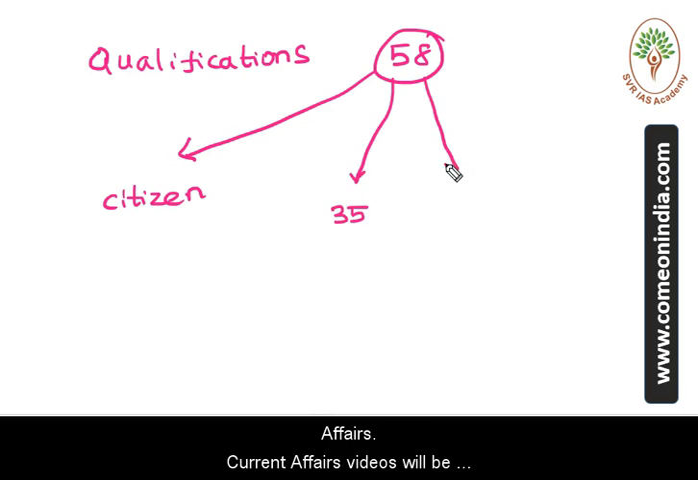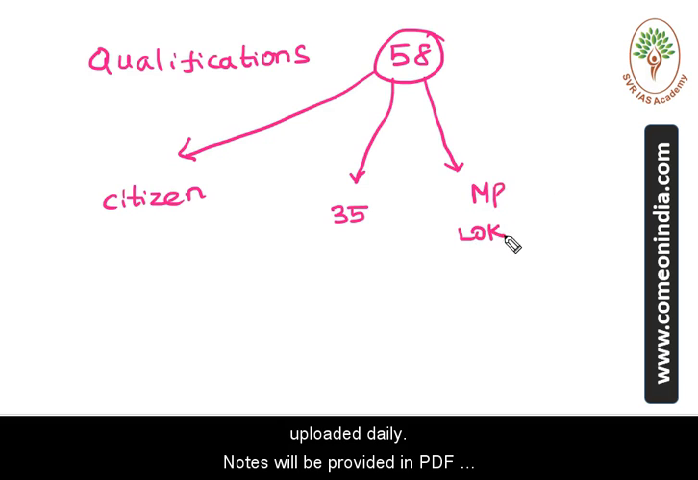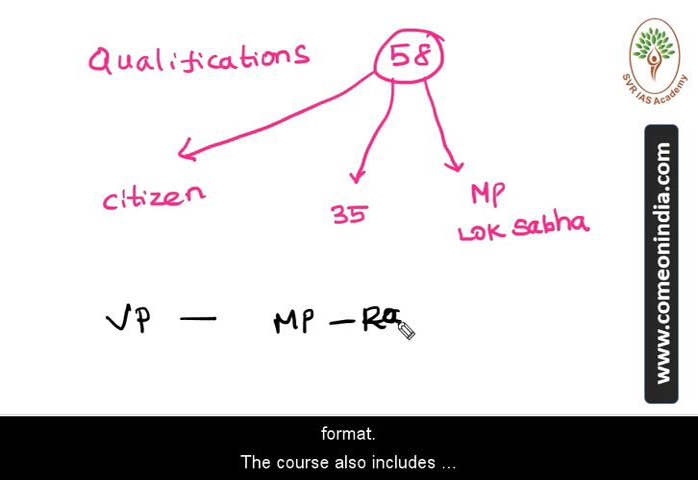The presidential candidate should be qualified for election as a member of Lok Sabha. So the presidential candidate should have all the qualifications to become a member of Lok Sabha. If you compare this with the vice presidential candidate, the vice presidential candidate should have all the qualifications to become a member of Rajya Sabha. It is an important contrasting point. It can be asked in the prelims examination by UPSC.